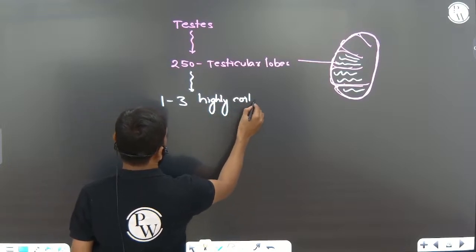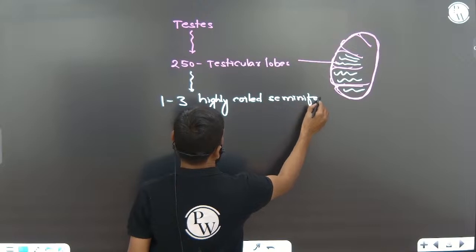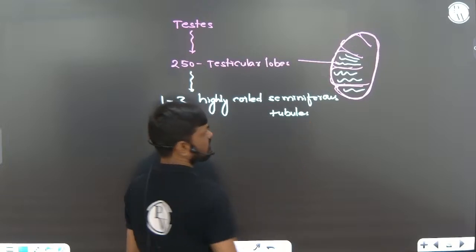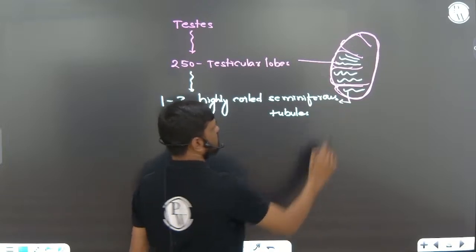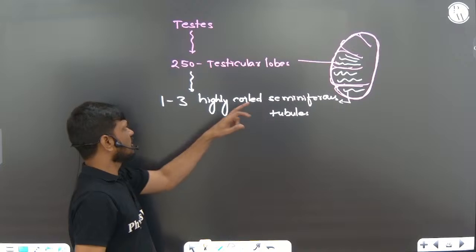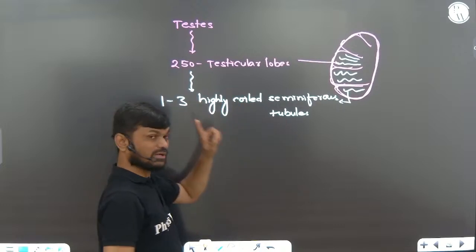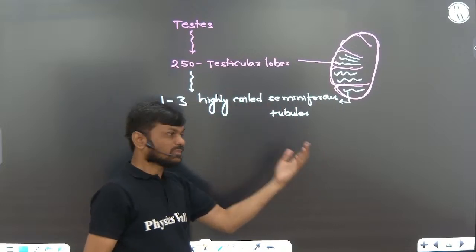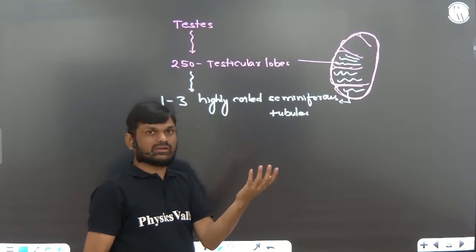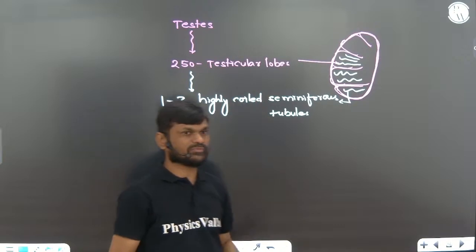Okay, so these are all seminiferous tubules. Each lobe contains 1 to 3 highly coiled seminiferous tubules. If you are taking one, the total number of seminiferous tubules will be 250 in one testis, right? If you are taking both, 500, and if you are taking 3, that is 1500.